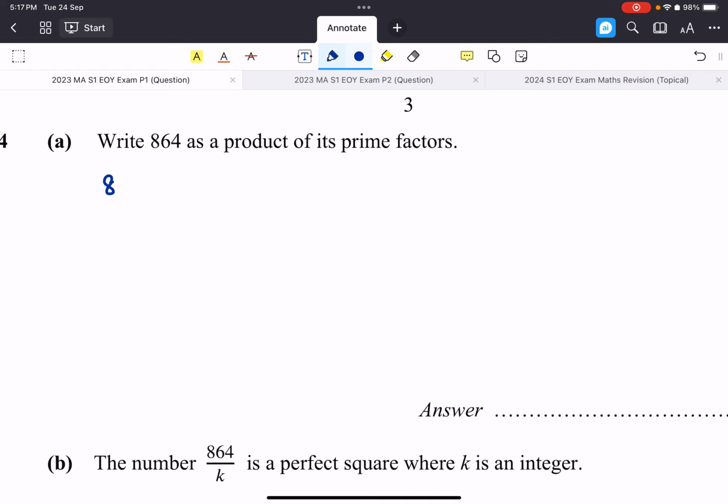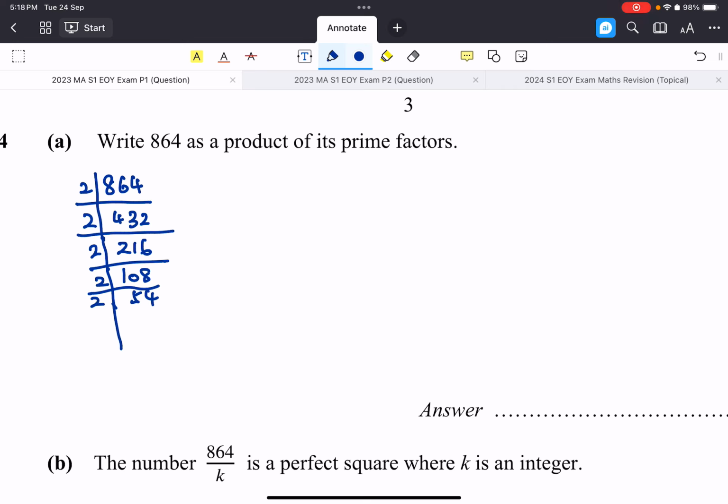So this one is quite straightforward. This one, most of you got this correct. So I'm just going to do this very quickly. You already know what to do, right? Divide by 2, and then I can continue. Divide by 2 again. This is 216, and I can keep going. This is 108, and one more time, I get 54, and one more time, right? So it's 27. So at this point, I know that 864 is equal to 2 to the power of 5.